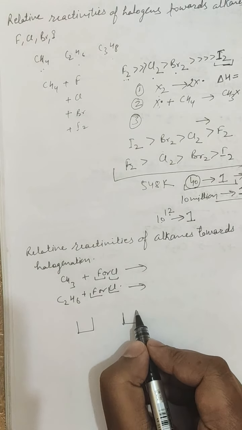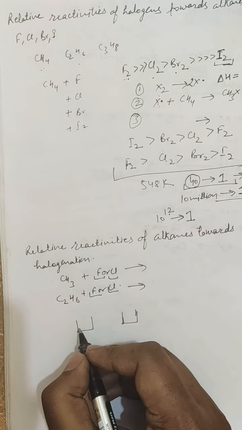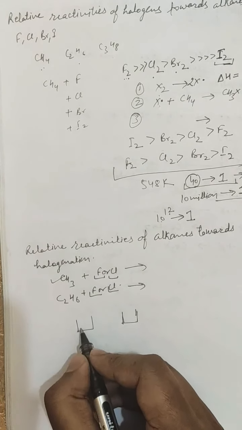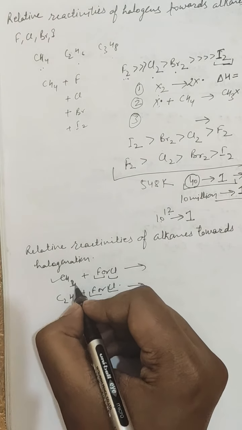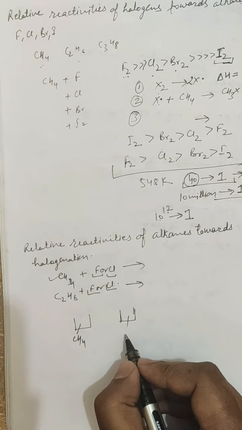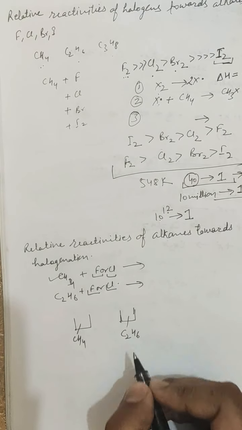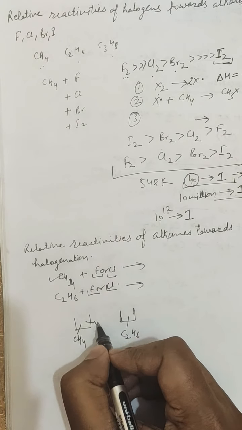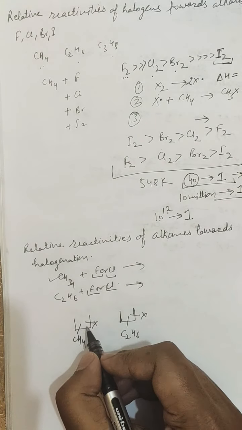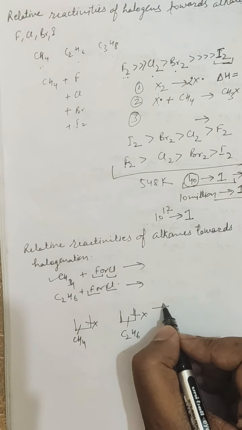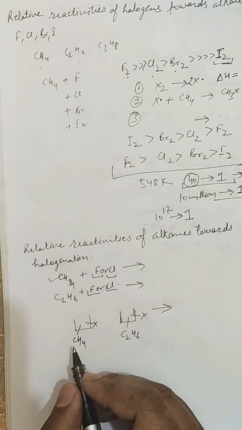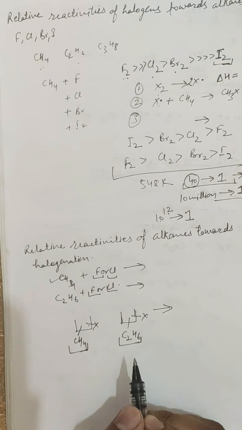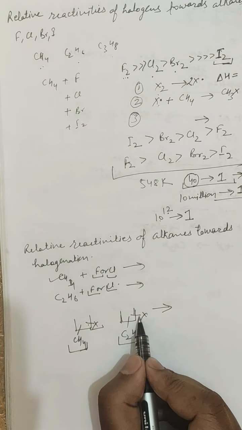It means we will take an equal amount of fluorine or chlorine or any other halogen in different containers with the same reaction conditions. In one container we will take one alkane, methane, and in the other we will take C2H6, that is ethane, and an equal amount of halogen in both containers. Suppose it's 4 moles or 5 moles. Then after some time we will calculate how much of this reagent is left.